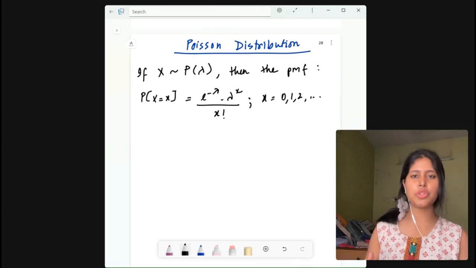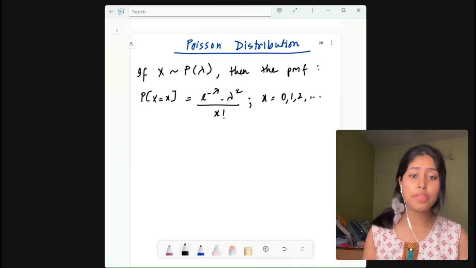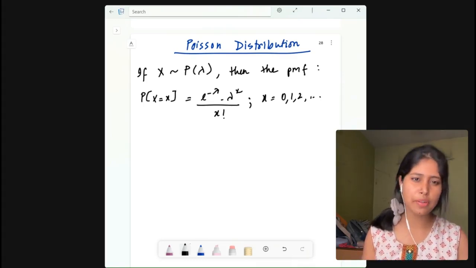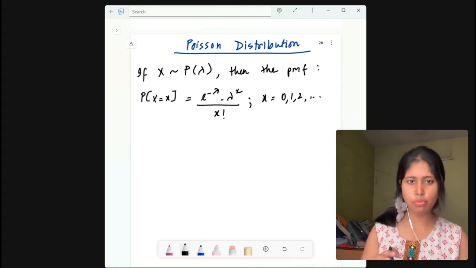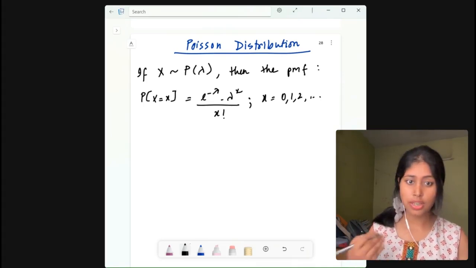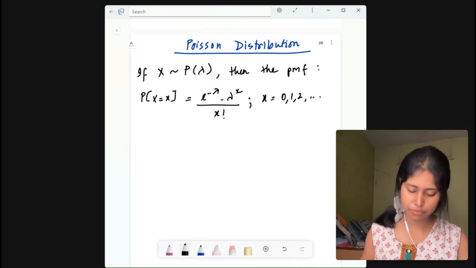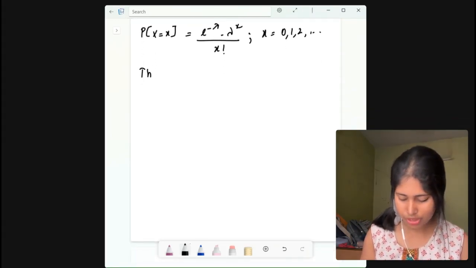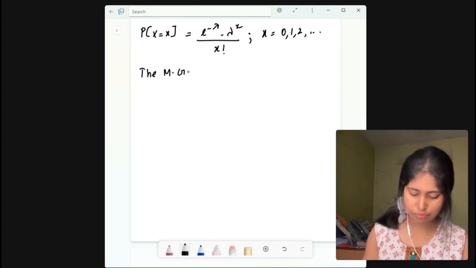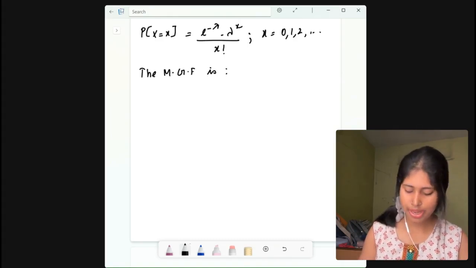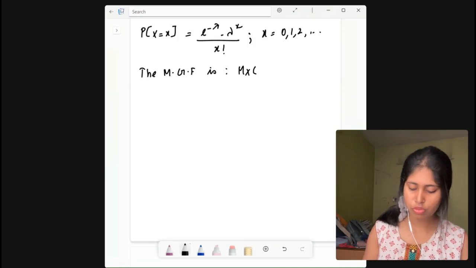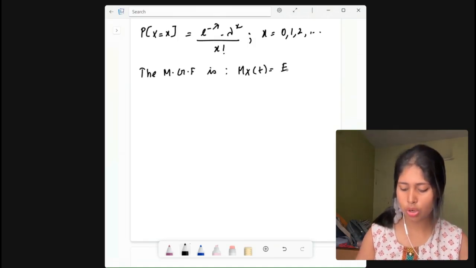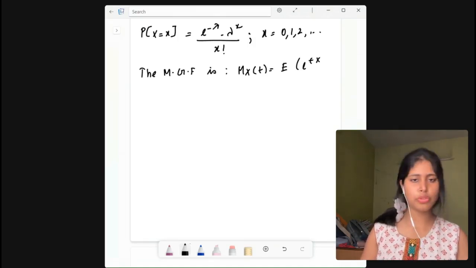Now next we need to derive the MGF. How will we derive the MGF? We will put the MGF in this PMF. Now let us see how we are going to do it. First write the MGF, M_X(t), which is equal to expectation of e to the power tX, which we already know.